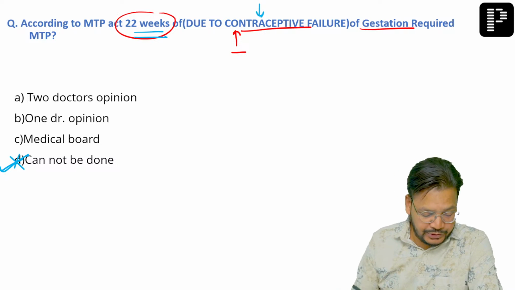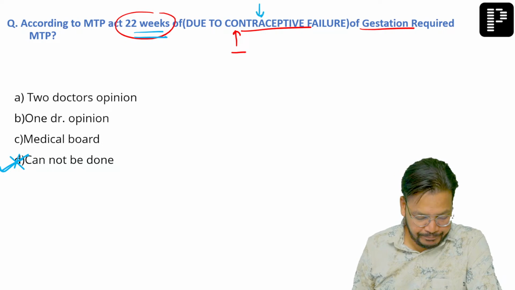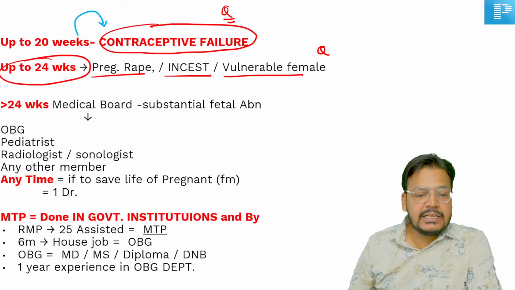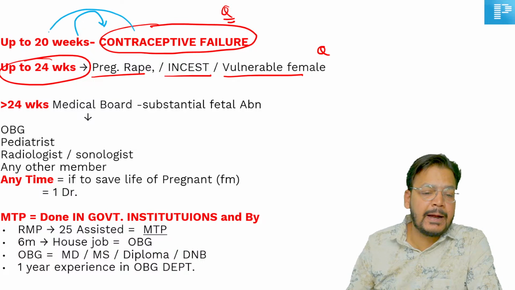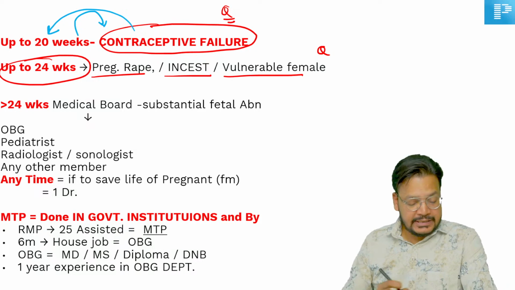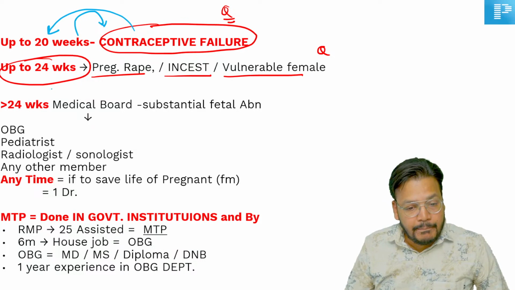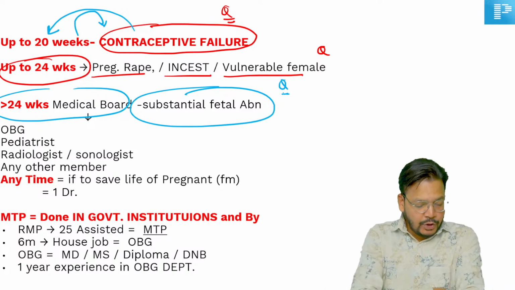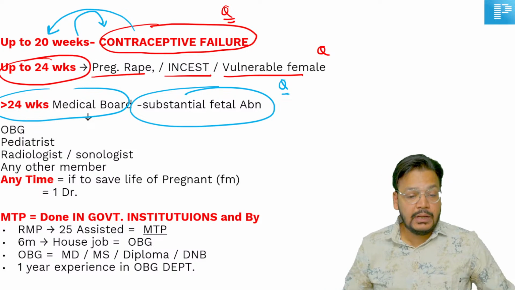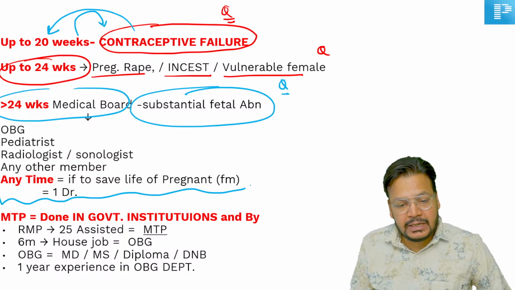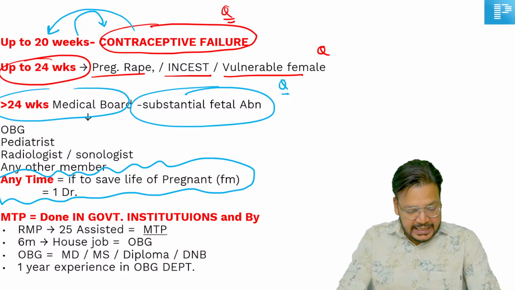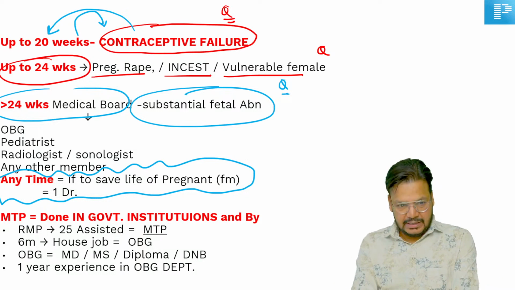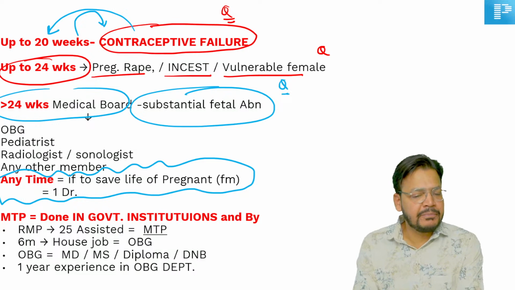Now I come to the other question, listen carefully. As I told you, contraceptive failure up to 20 weeks, rape and incest up to 24 weeks, any fetal abnormality more than 24 weeks, even then we can go, and anytime if the mother's life is in danger.